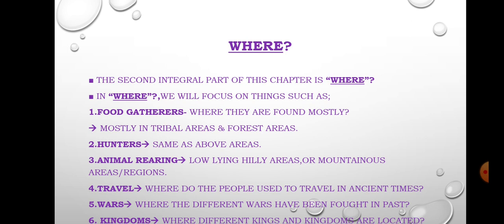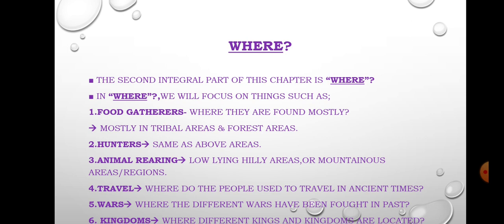Food gatherers. If we talk about food gatherers, where they are mostly found, in which part, where they used to live. The same is with point number 2, hunters. Food gatherers and hunters, where they are found mostly, where they used to live.